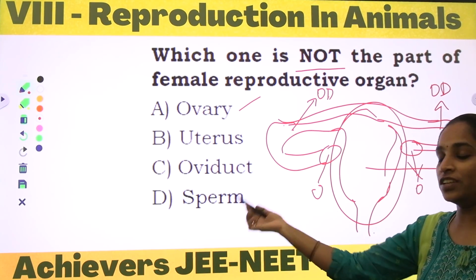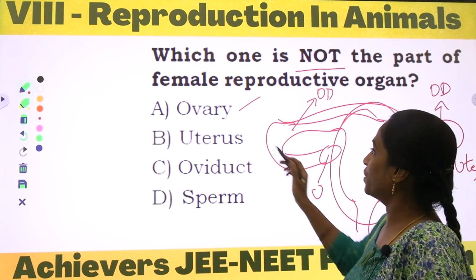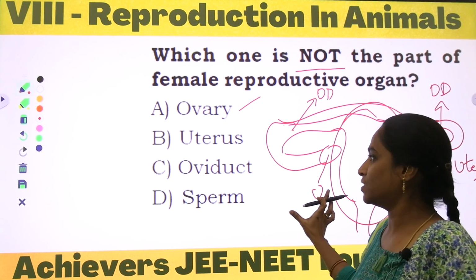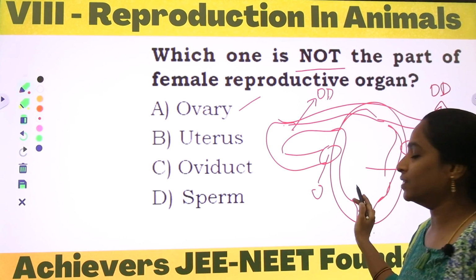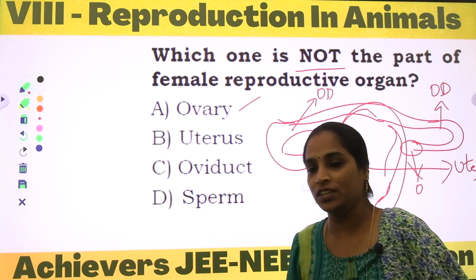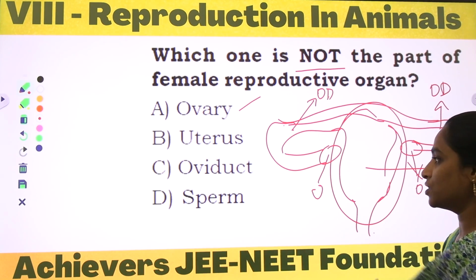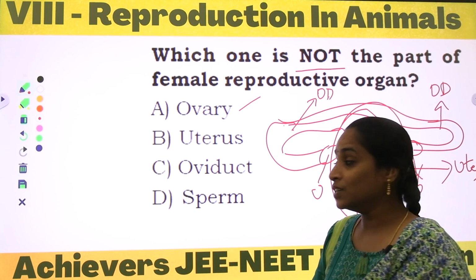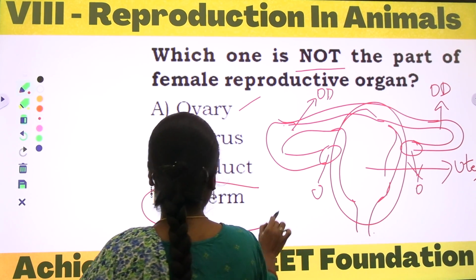Okay, so next, what is left over? We have the ovary, the uterus, and the pair of oviducts in the female reproductive system, and what is left over is the sperm. So the correct option is D, sperm.